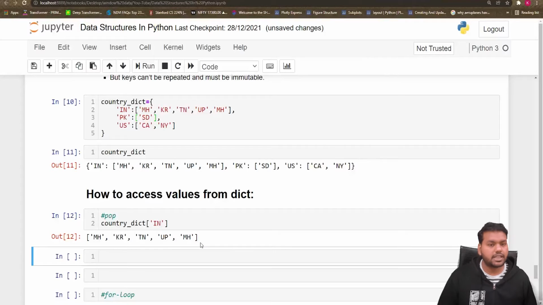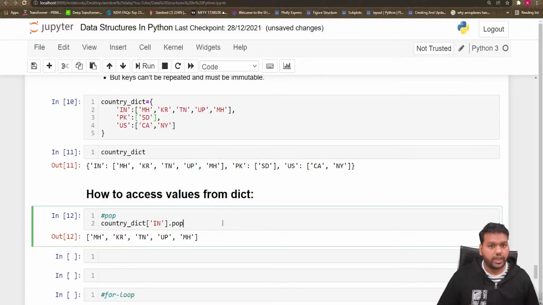So Maharashtra comes two times, and it is returned as a list, and I know how to remove an element from the list, that we already discussed in the last videos. So we have a method pop. Here I no need to give the index value because I know the duplicate value is at the end of my list. So if I just write here pop, it will remove the last Maharashtra from my country_dict. So let's run this one.